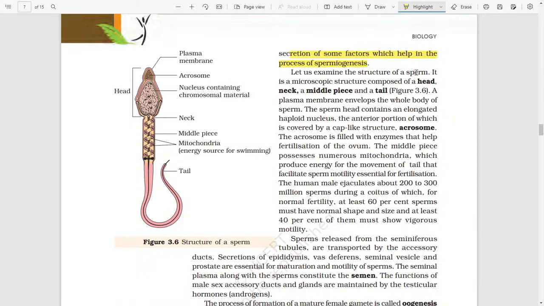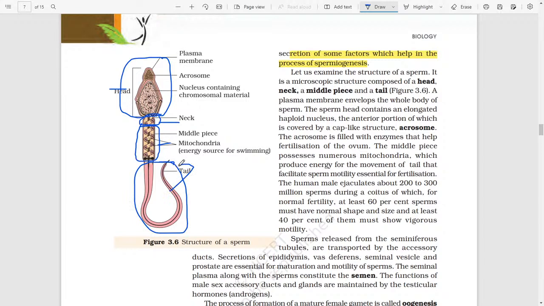Let us examine the structure of a sperm. This part is known as the head. This small part is known as the neck, this part is known as the middle piece, and this whole part is known as the tail.